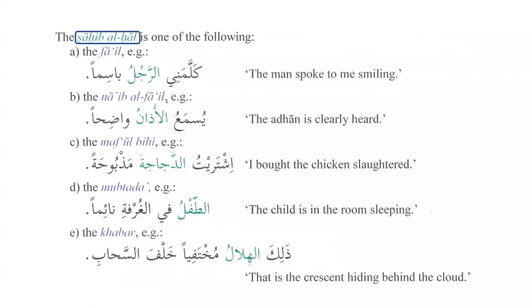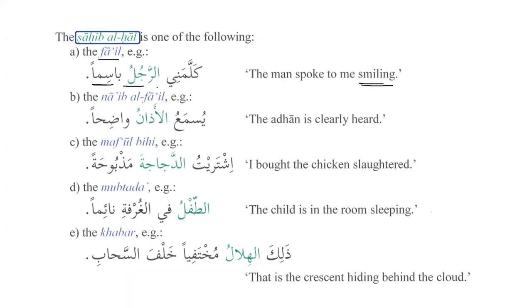The sahibul hal is one of the following. So the one whose condition is being described can be one of the following. Number one, it can be the doer, al-fa'il. Kallamani ar-rajulu basiman. So kallamani, he spoke to me. Who? Ar-rajulu, the man. In what state? What was the state when he spoke to you? The man spoke to me smiling.